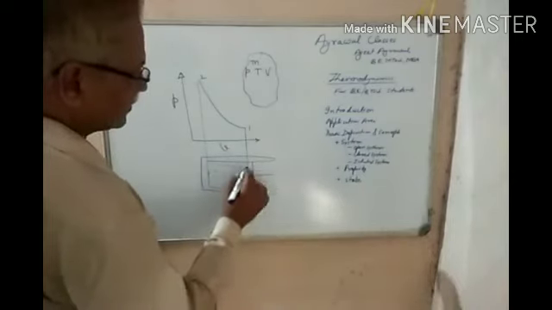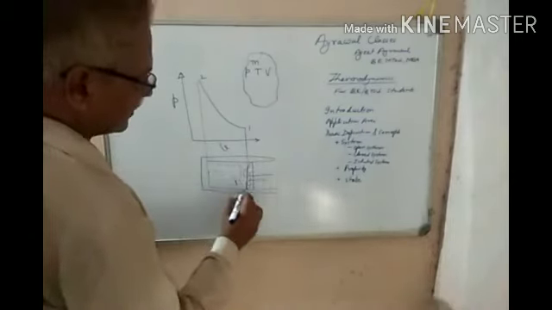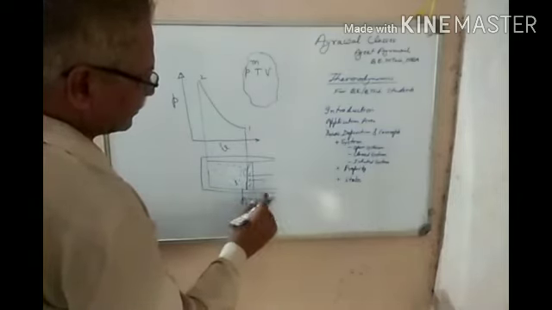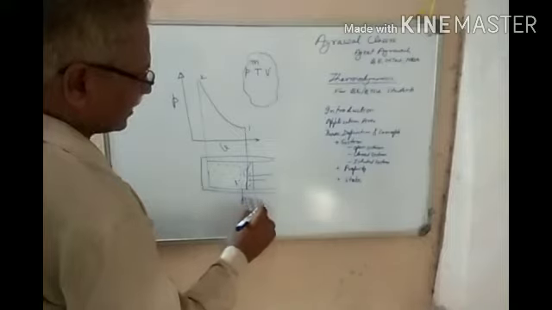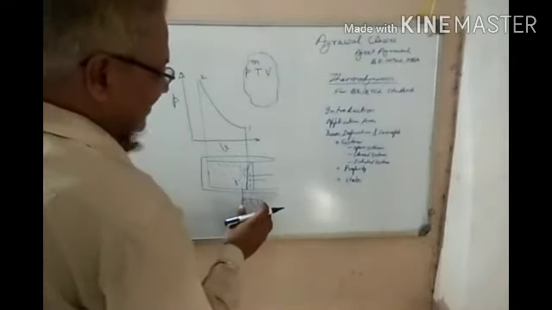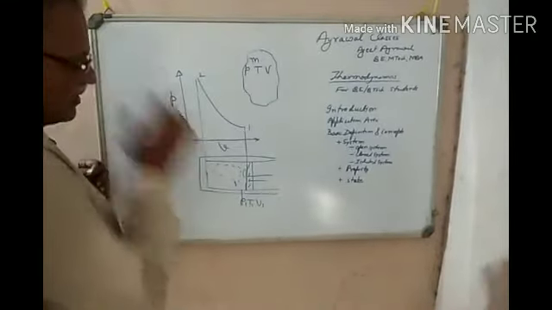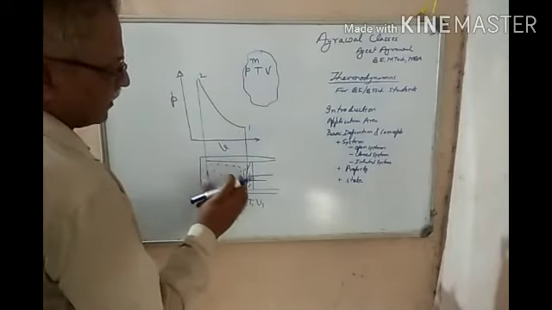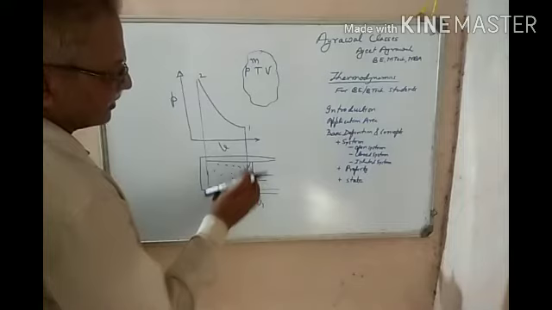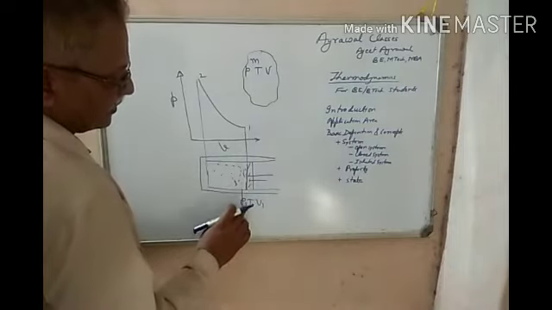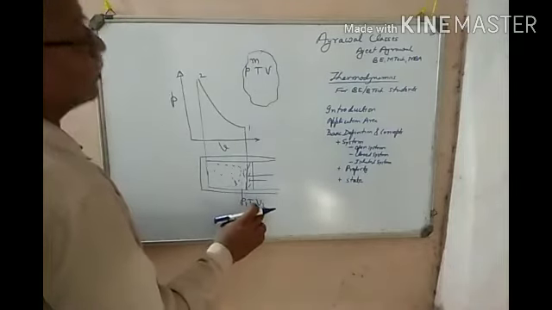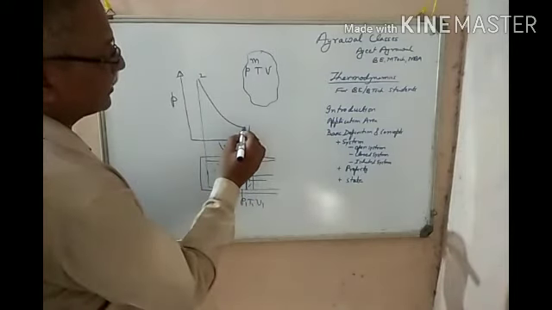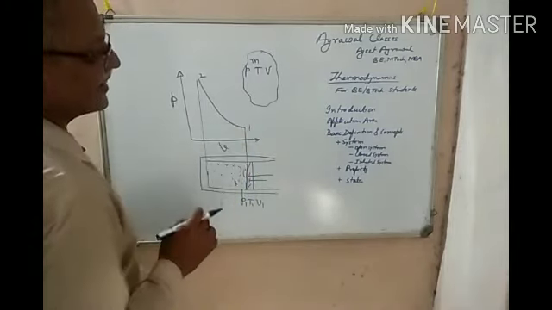At this point, when the piston is here, the pressure is P1, temperature is T1, and volume is V1 of the gas. So these are the characteristics of the system, or characteristics of this mass M, which is inside the cylinder. When the piston is at this point, this is the pressure, temperature, and volume. So I can represent this on the PV diagram as point 1. So this is the state.